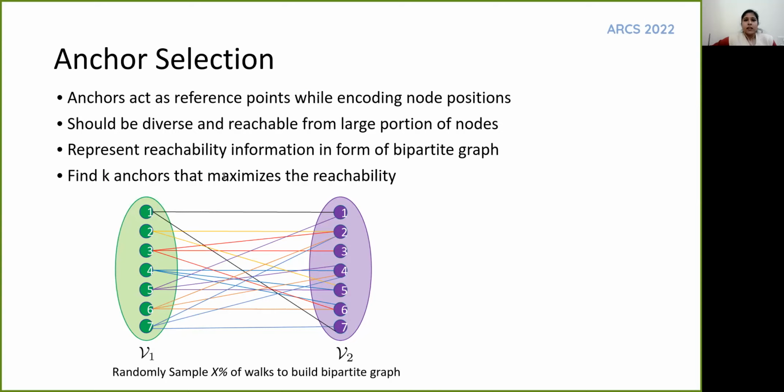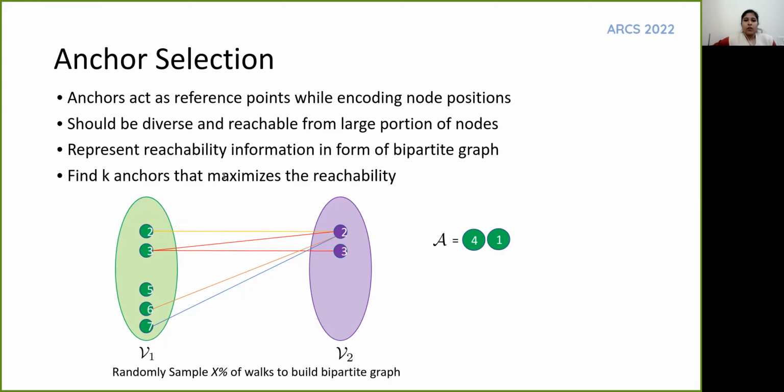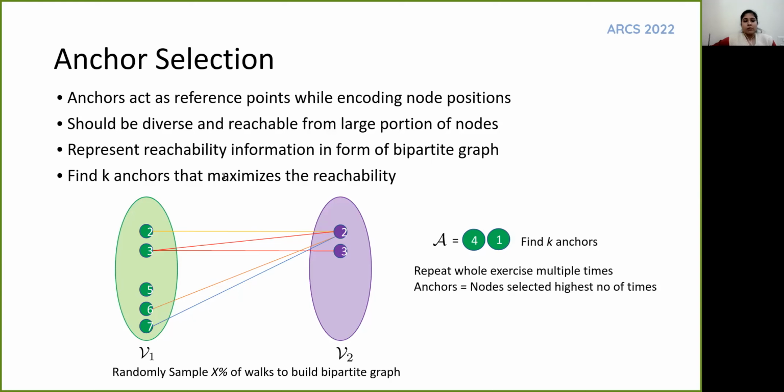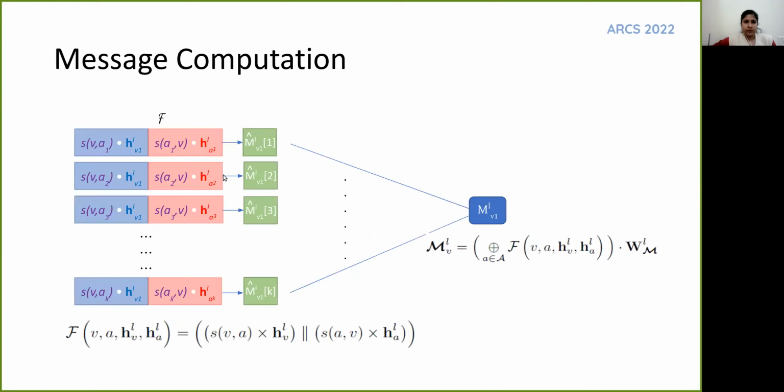For instance, in the given bipartite graph, node 4 from set V1 is chosen as an anchor given its high reachability. After removing it from the anchor selection race, we remove the associated nodes and edges and search for another anchor. And in a similar way, we select node 1 from set V1 as another anchor. The process is continued till K anchors are found. We repeat this whole procedure multiple times to ensure a good anchor set.